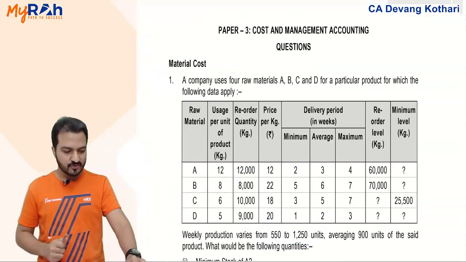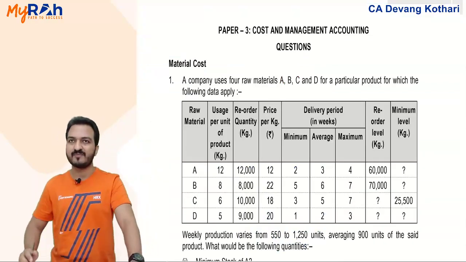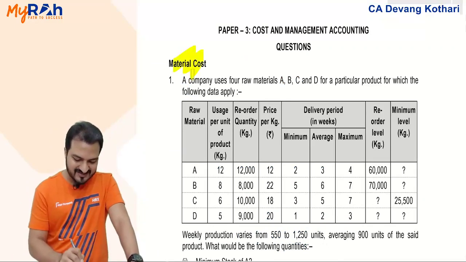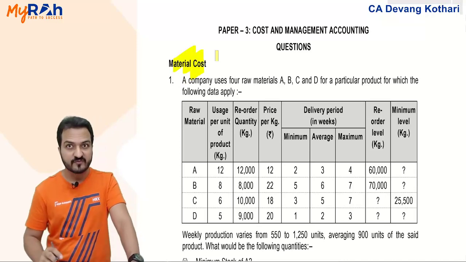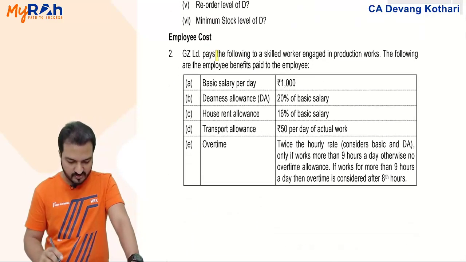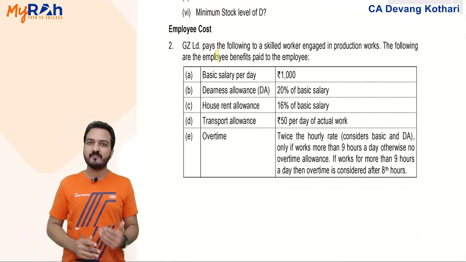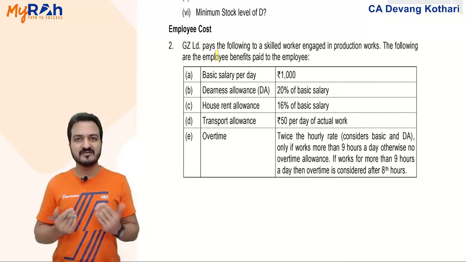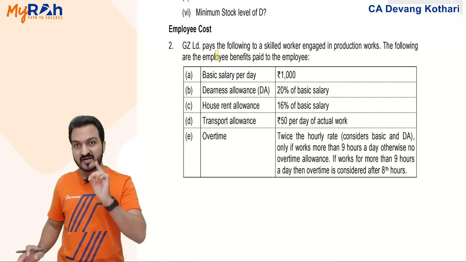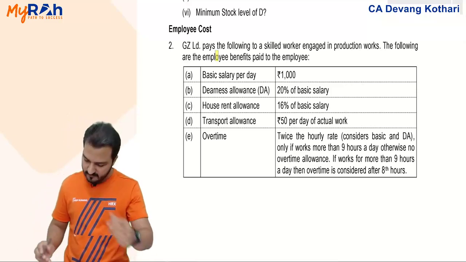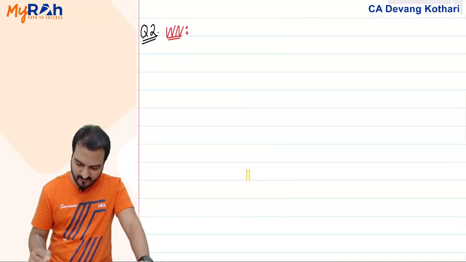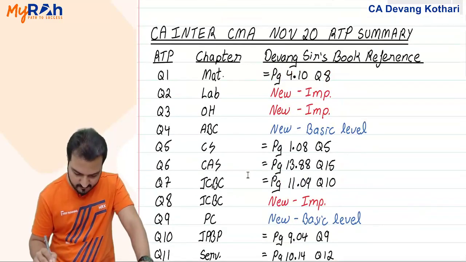Okay, now this is your RTP here. I've had that on my screen. And question 1, as I said, is materials chapter. It is exactly from the book that I have given to you. So I'm skipping that question. Question 2 is from the labor chapter, and this question is pretty much new. It is somewhat similar to the classwork question 1 of my book. Let me just write that also here. It is somewhat similar to my classwork question 1.